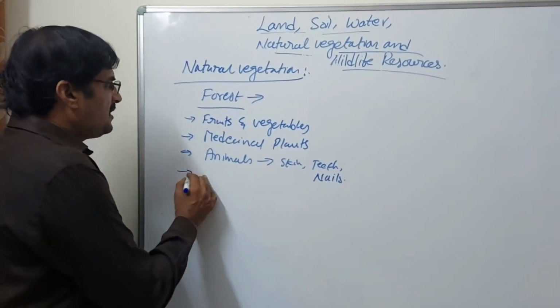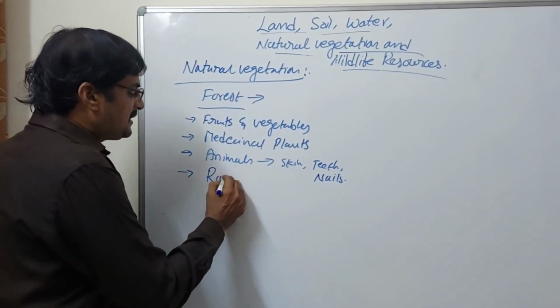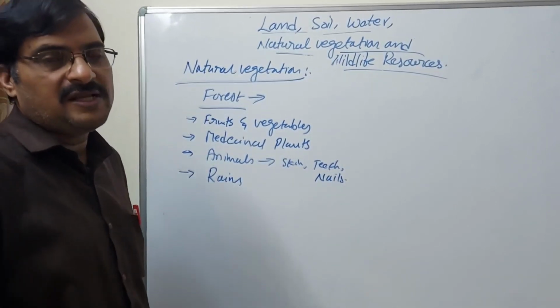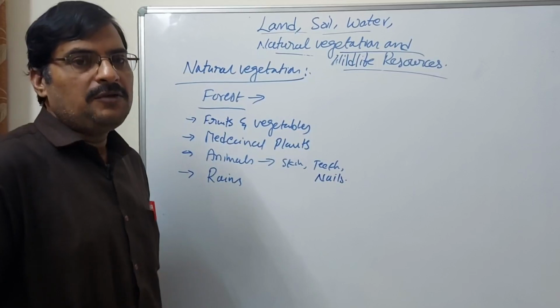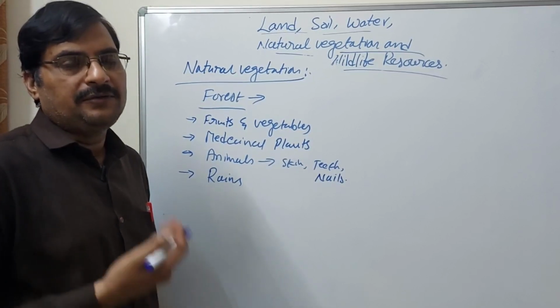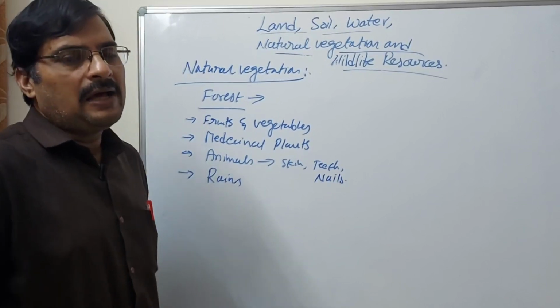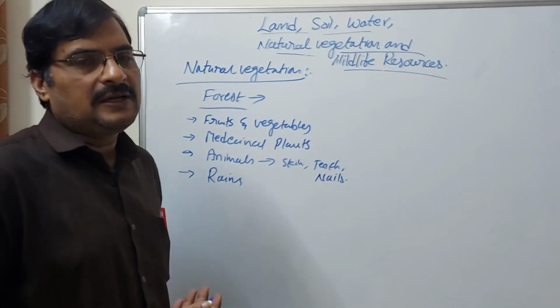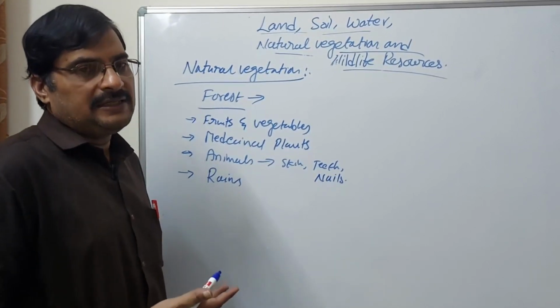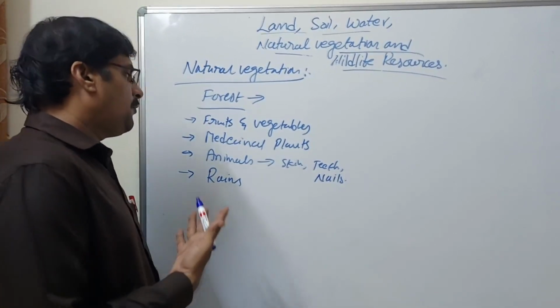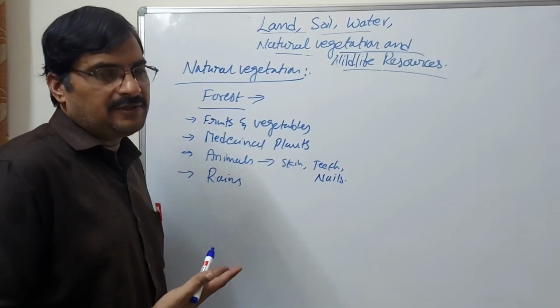Forests also give rain. Where there is more forest area, it is useful not only for food, vegetables, fruits, and medicinal plants, but also for rain. Monsoons occur over forest areas.